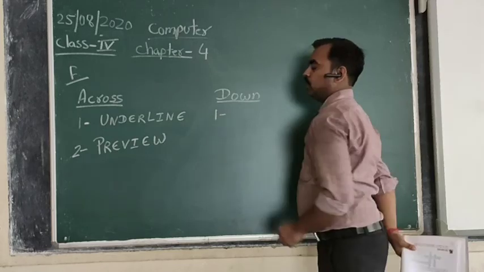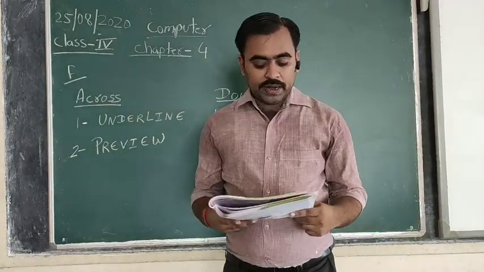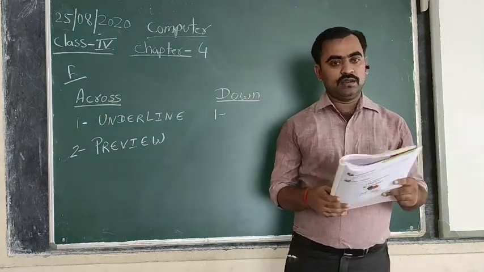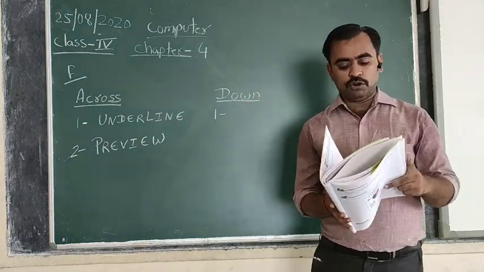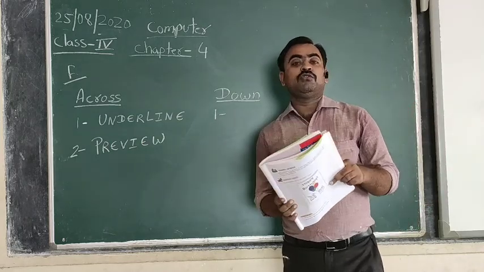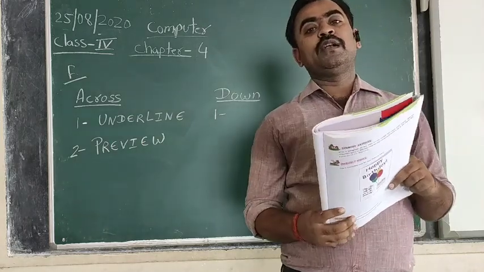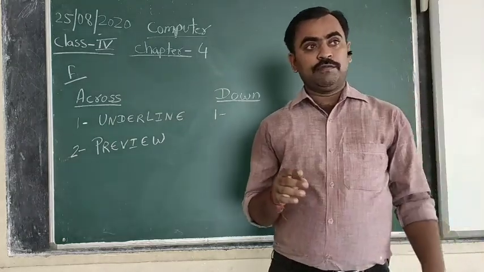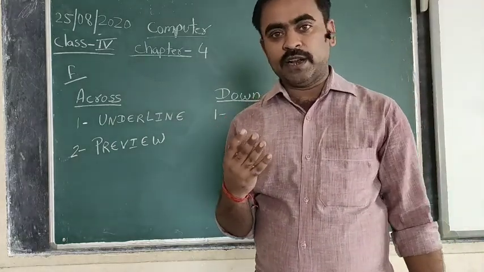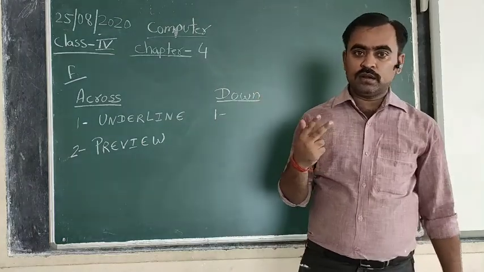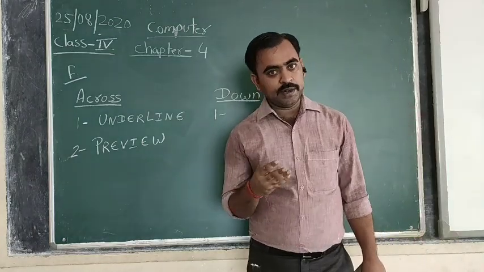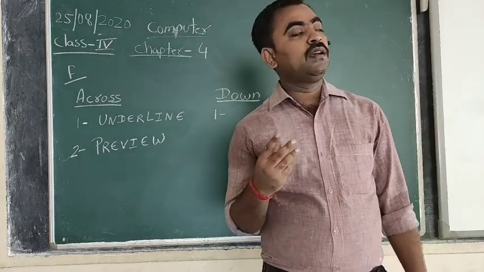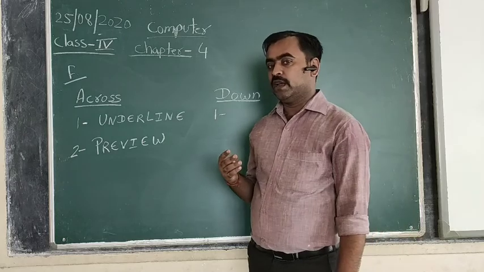The next one is down. First one, alignment with shortcut key Control plus E. As we have studied about different text alignments, there are 4 types of alignment: left, right, center, and justify.